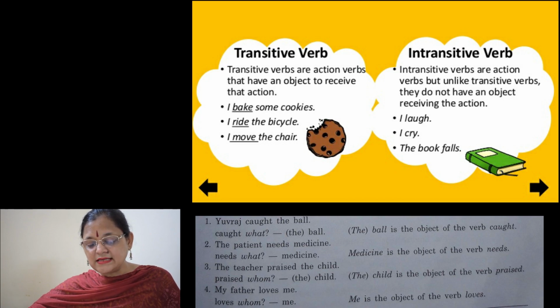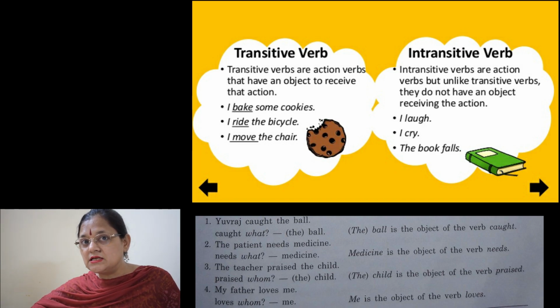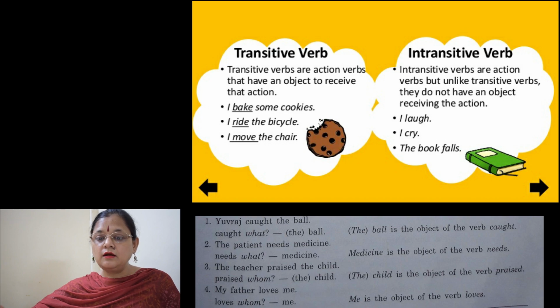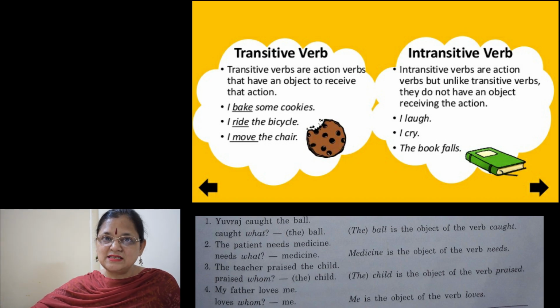I'll give you one more example. The teacher praised the child. The teacher is the subject. What is the verb? Praised. And we can ask the question whom also. Praised whom? The answer is the child. So the child is the object. To find the object, you have to ask two questions after the verb: first is what and second is whom.